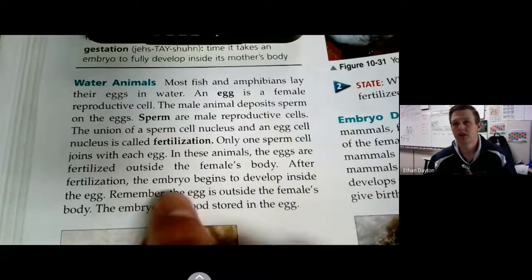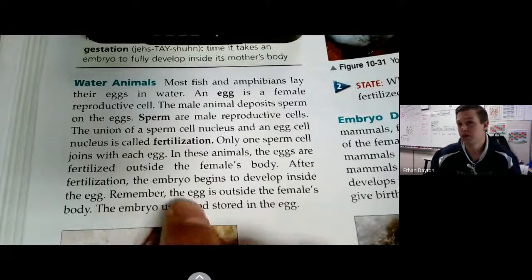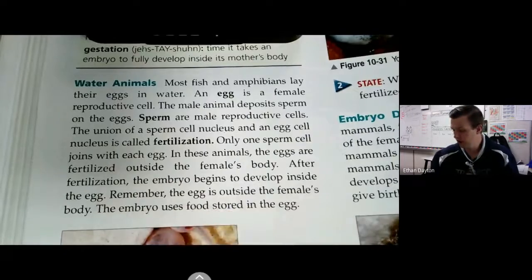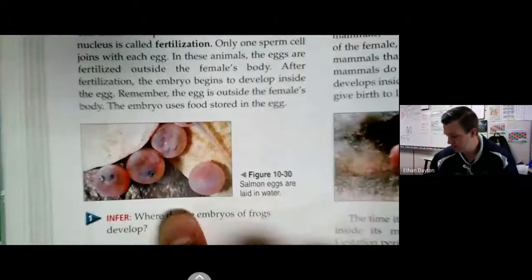After fertilization, the embryo begins to develop inside the egg. Remember, the egg is outside the female's body. The embryo uses food stored in the egg. And here is a picture of salmon eggs.